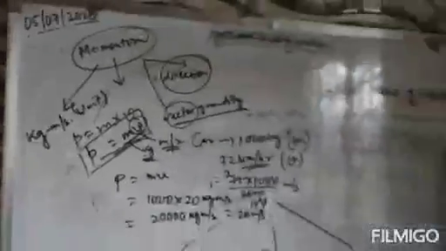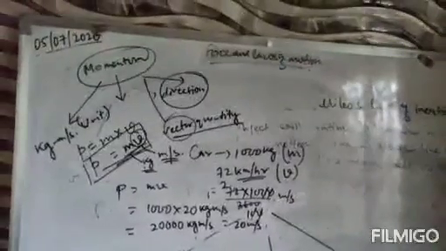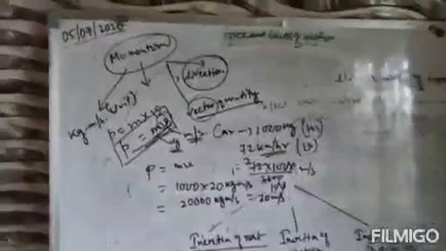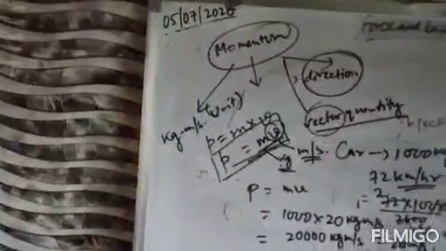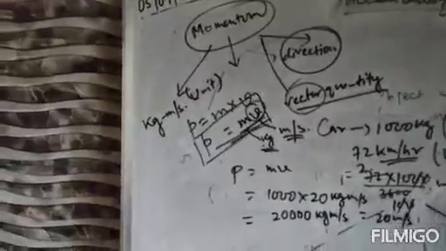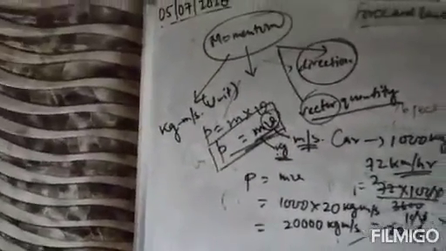Clear? So that's all. The topics we have discussed are force, the different kinds of force, motion, inertia, Newton's first law, and momentum. The remaining topics, that is Newton's second law of motion and Newton's third law of motion, and also conservation of momentum and impulse, will be discussed in the next session.